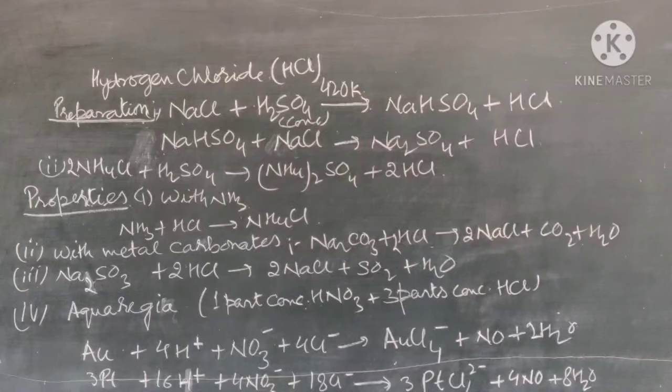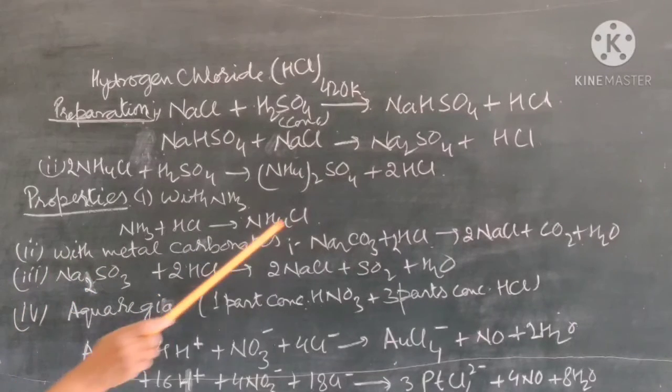When metals which are electropositive in nature react with HCl, they form hydrogen gas. So you can write many reactions with aluminium, sodium, magnesium, calcium, iron. When they react with HCl, they form their corresponding halide with the release of hydrogen gas. But here we write only some important reactions.